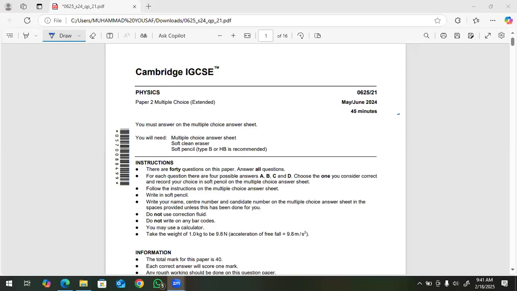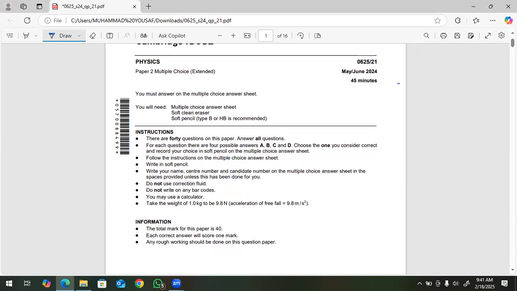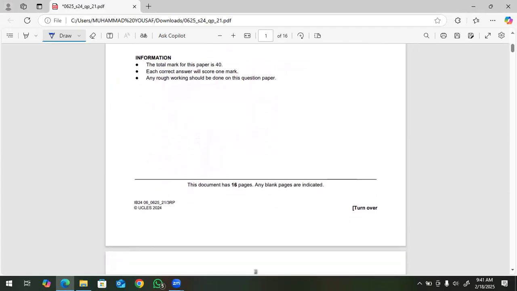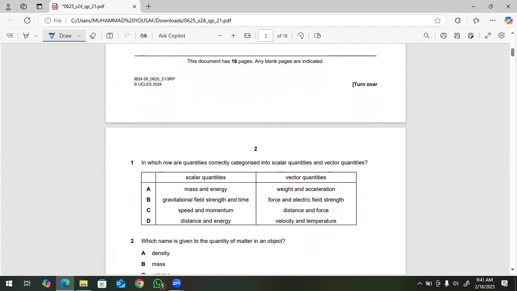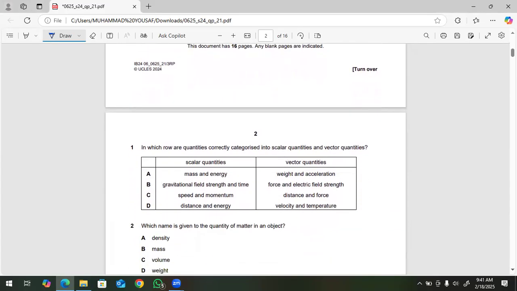Today I'm going to solve Cambridge IGCSE MCQs question paper of 2024. So let's start with question number 1. In which row are the quantities correctly categorized into scalar quantities and vector quantities? The first column consists of scalar quantities and the second column consists of vector quantities.